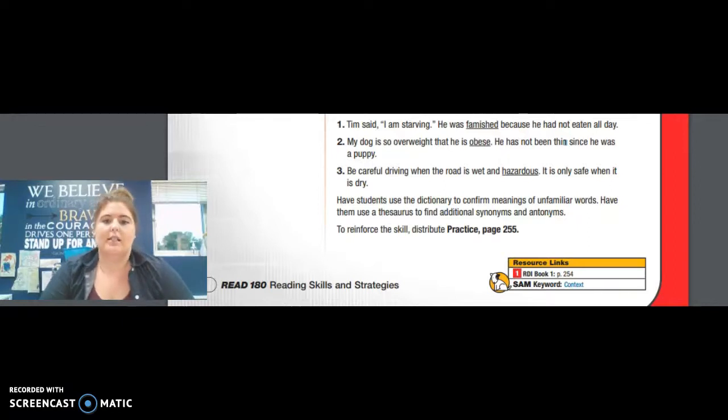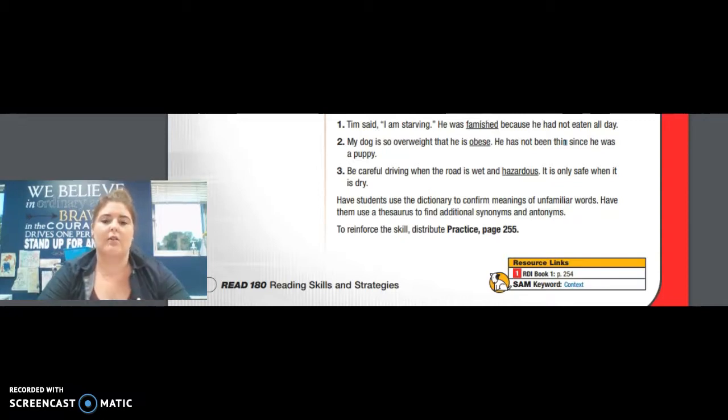So the first sentence, Tim said, "I'm starving." He was famished because he had not eaten all day. So I'm looking here, I'm trying to identify the word famished. It's underlined, right? And so it says he was famished because he had not eaten all day. So I'm thinking famished must mean that you've not eaten all day, right? And he's starving, he must be hungry, because starving is the antonym of famished, right? I'm starving, he was famished because he had not eaten all day.